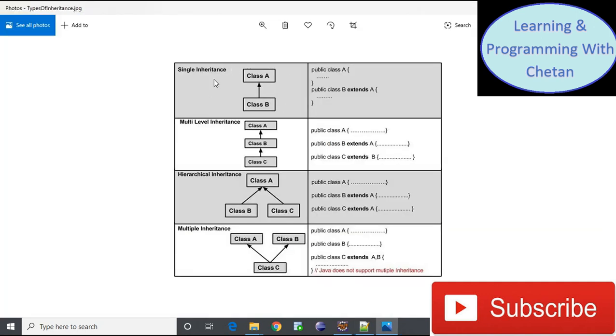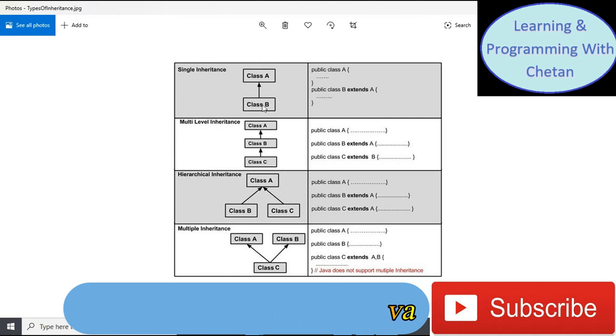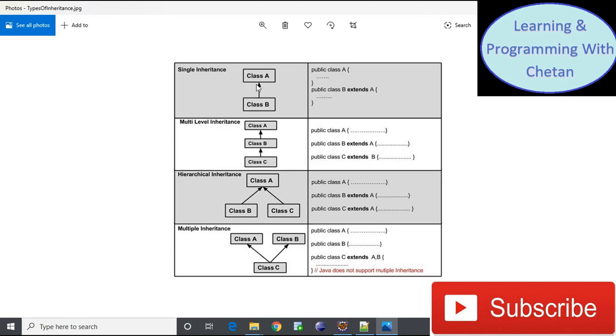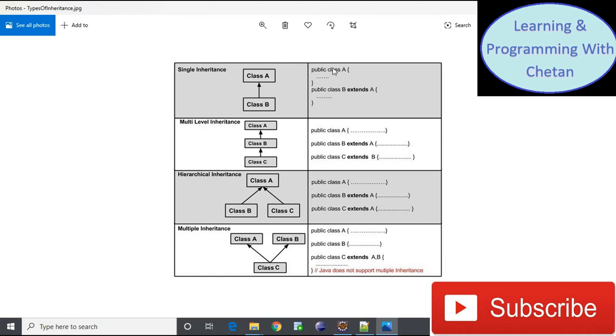The first one is single inheritance. Suppose we have two classes, class A and class B. Now class B is acquiring or inheriting the properties of class A. So this is known as single inheritance. Here you can see that I have a public class with the name class A and this is my class B. This class B is extending class A with the help of the extends keyword.